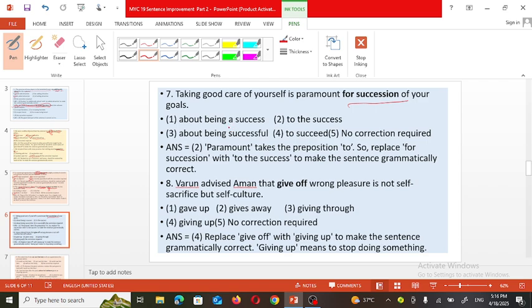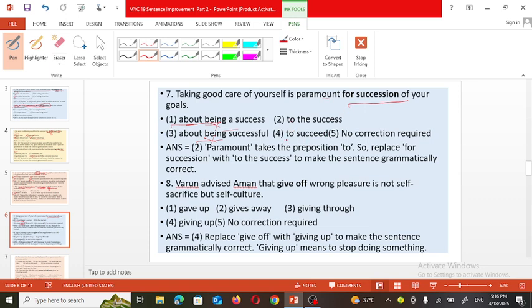Success, it won't be there. Successful means success of your goal, that is correct, but paramount about being won't be there. So we should not consider both these two options. Now two options remain: to the success or to succeed.